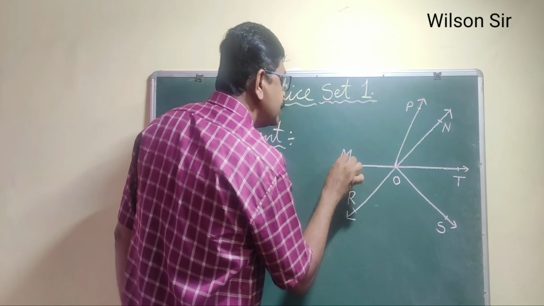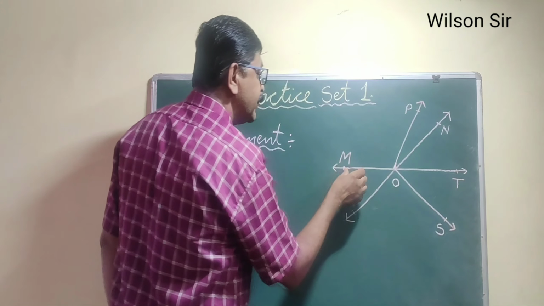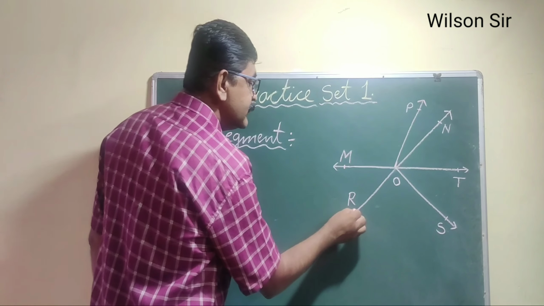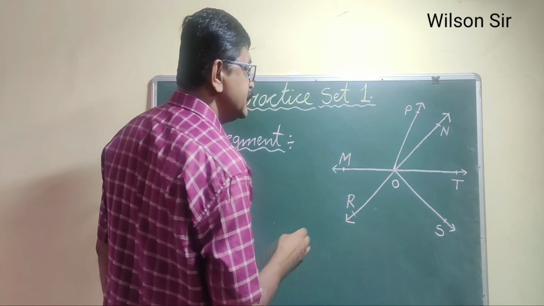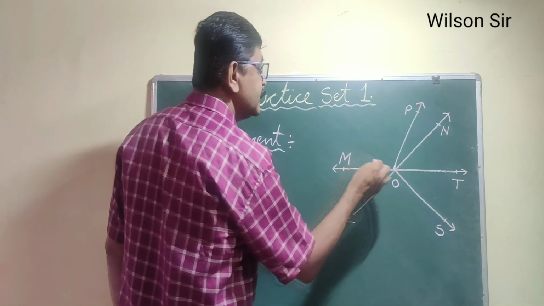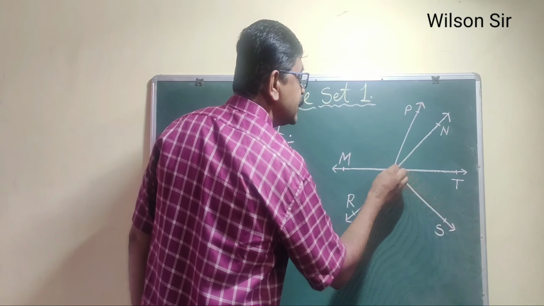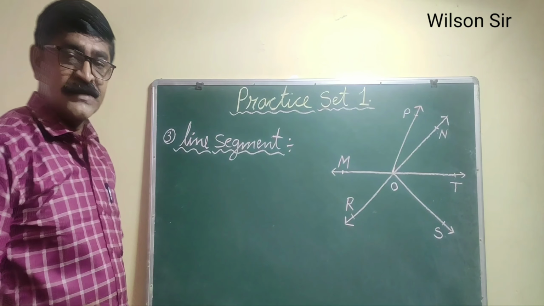This is one end point known as M, this is another end point named T. Then another, segment RN. Then we can say segment OM, segment OR, segment OS, segment OT, segment ON, segment OP. These are also segments.